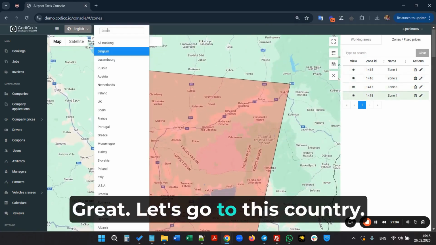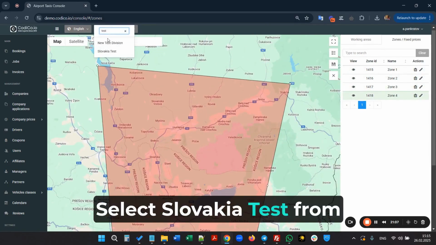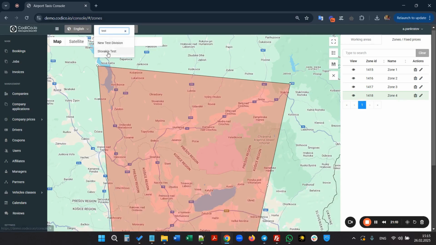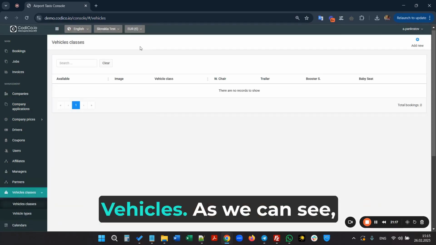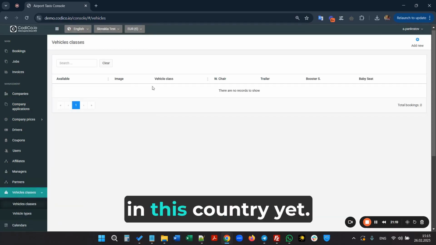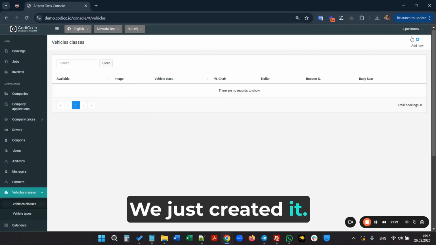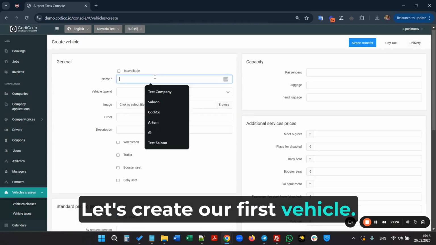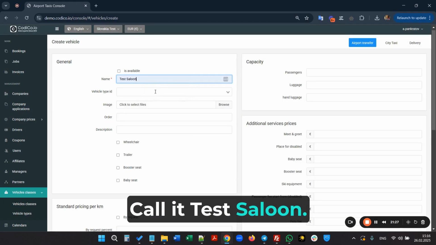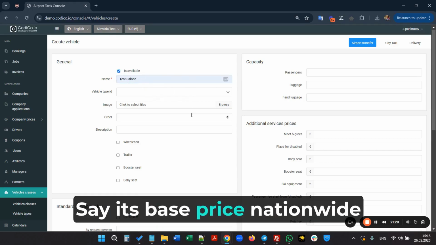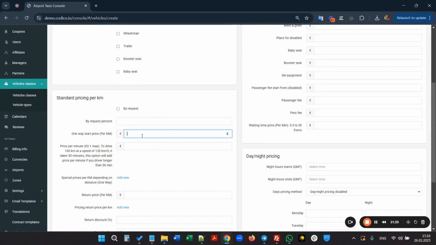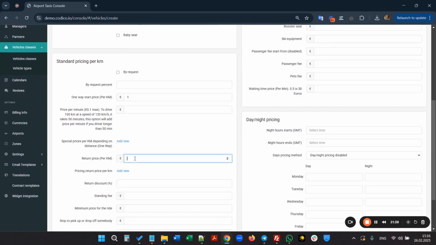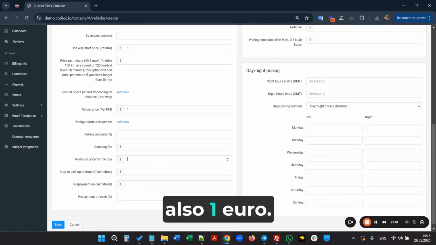Great. Let's go to this country. Select Slovakia Test from our list of divisions. Go to the Vehicle section. Vehicles. As we can see, we don't have any vehicles in this country yet. We just created it. Let's create our first vehicle. Call it Test Saloon. Say it's available. Say its base price nationwide is €1 per kilometer. And for the return trip, also €1.